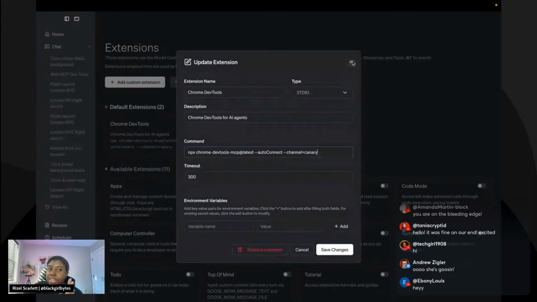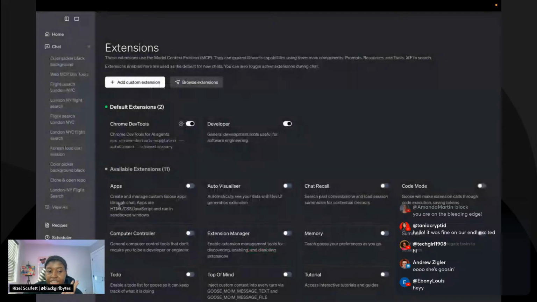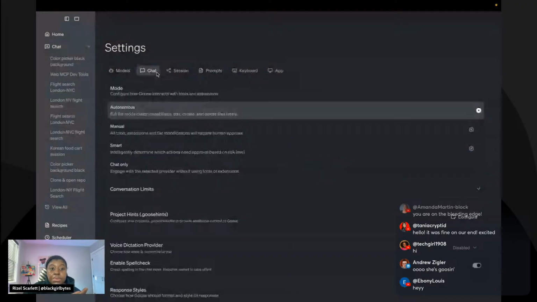This part, I'm thinking they're going to get it improved because this part kind of sucked. I've seen people using it with Claude, so maybe this is just a Goose thing. I don't know, maybe it's a model thing. I updated it to use Claude Sonnet 4.6 and Claude Opus 4.6 to see. But it took a lot of prompting for me to tell Goose to stop using regular Chrome DevTools and use the WebMCP tooling that's in there. And then when it responded to me, it's like, oh, sorry, I'm just used to using this by default.